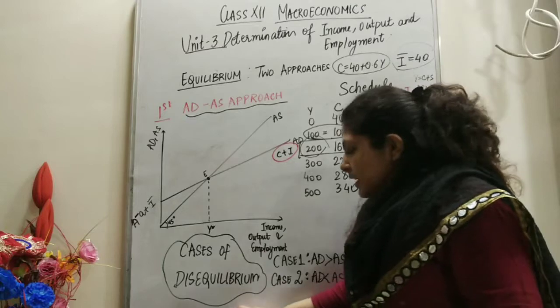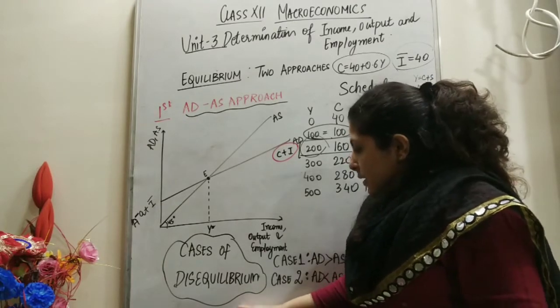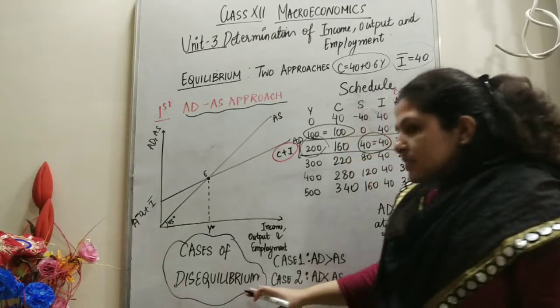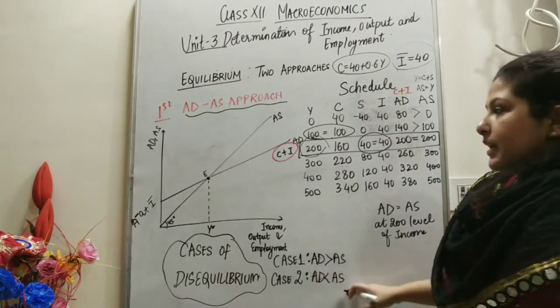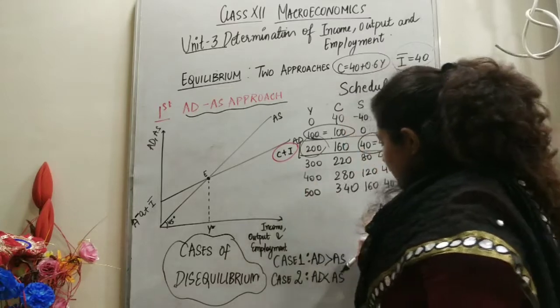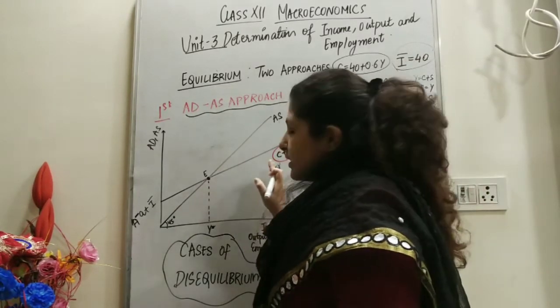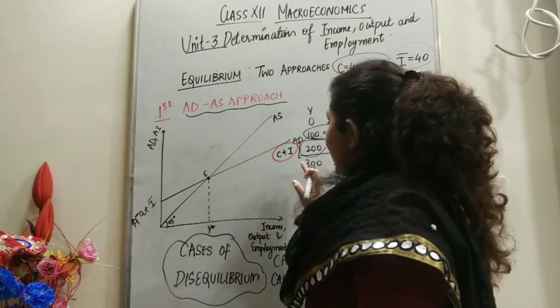So now lastly, let's understand the cases of disequilibrium. Disequilibrium explains two cases: either AD is more than AS, or AS is more than AD. Just have a look at the right-hand side of the diagram. On the right side, which is more?